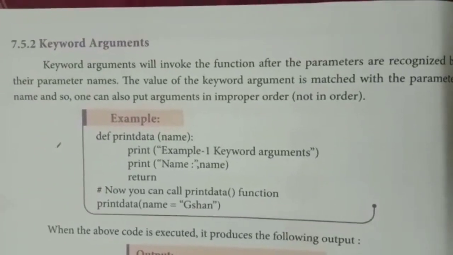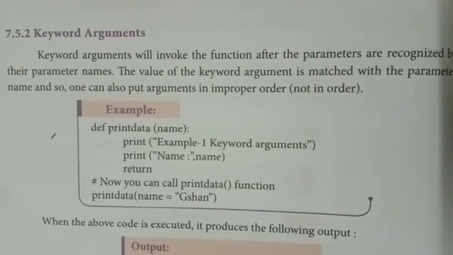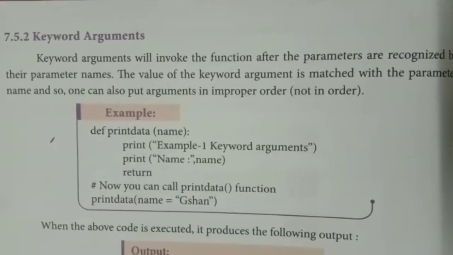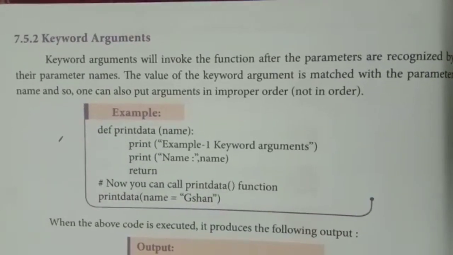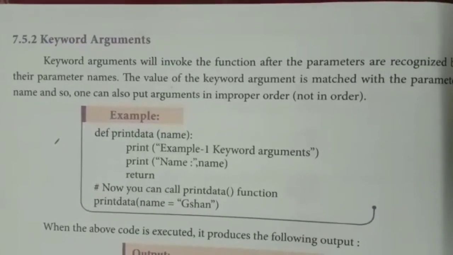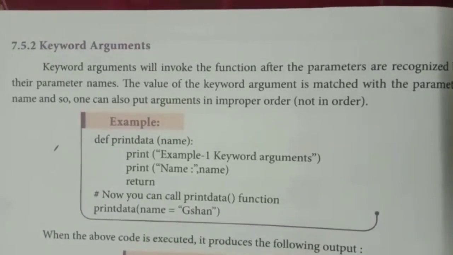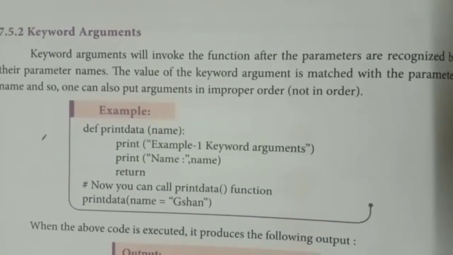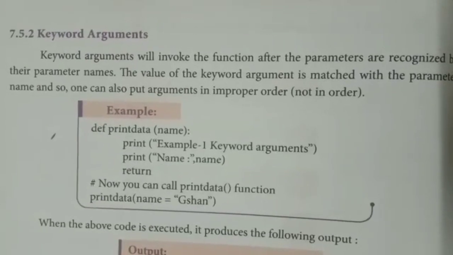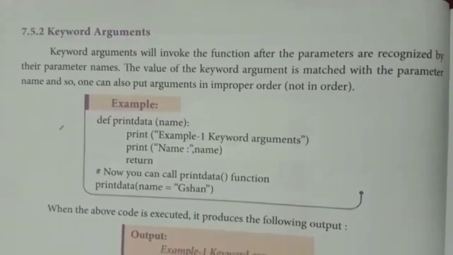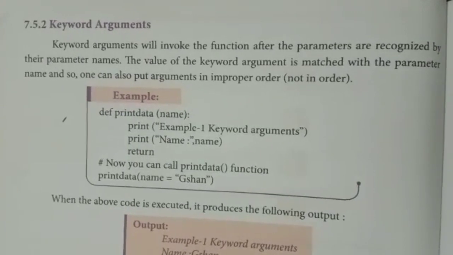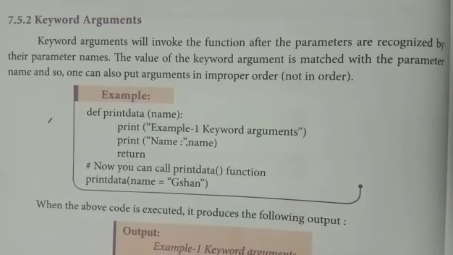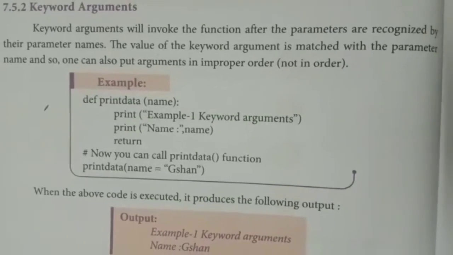Next one we have is keyword argument. Keyword argument will invoke the function after the parameters are recognized by their parameter name. The parameters are the variables which we are giving inside the function definition. So any number of parameters can be given. The value of the keyword argument is matched with the parameter name. So if you are giving more than one parameter, it can be in any order, but the name should be matched with the name which we have inside the parameter.